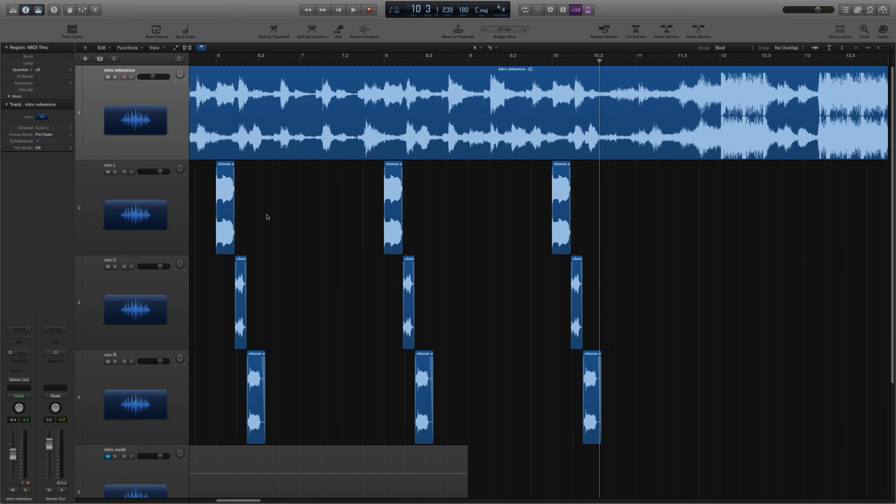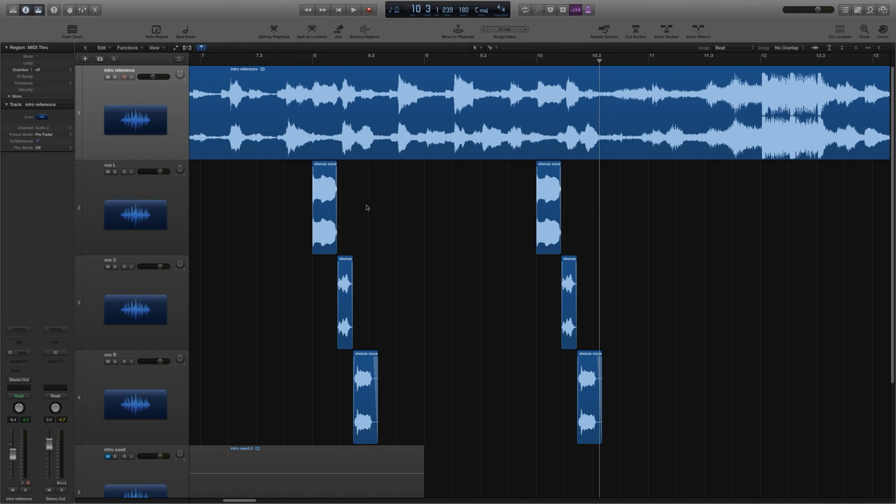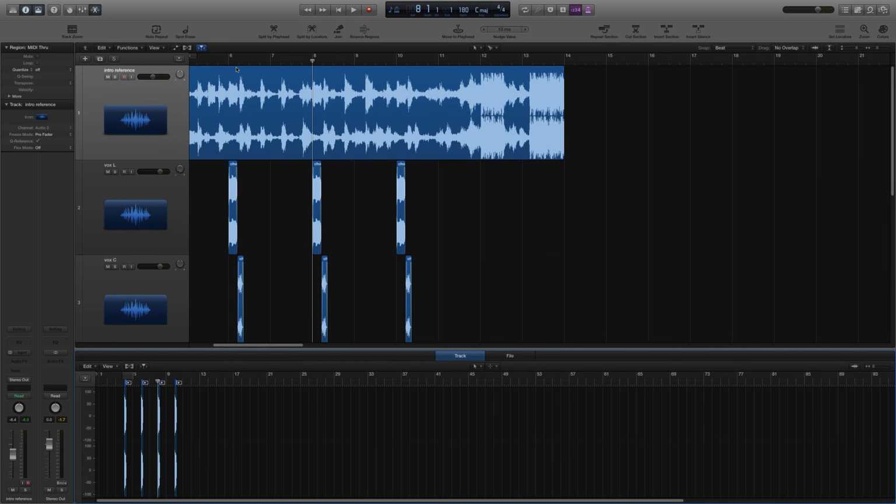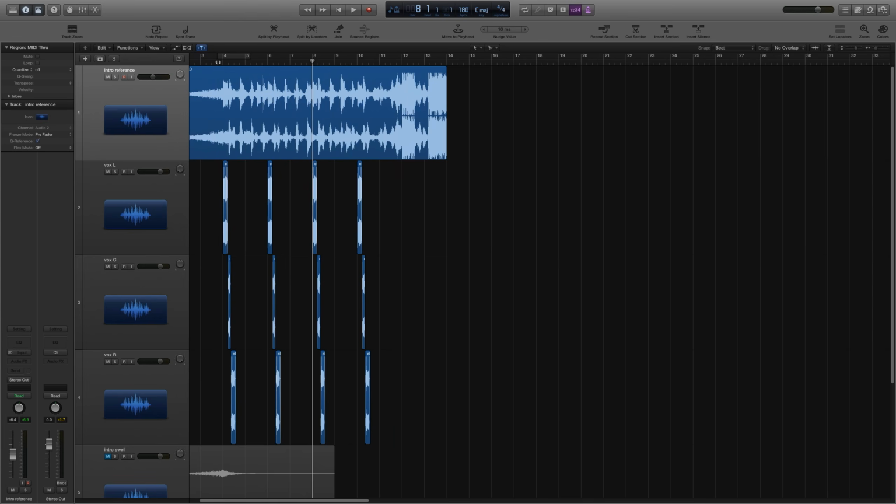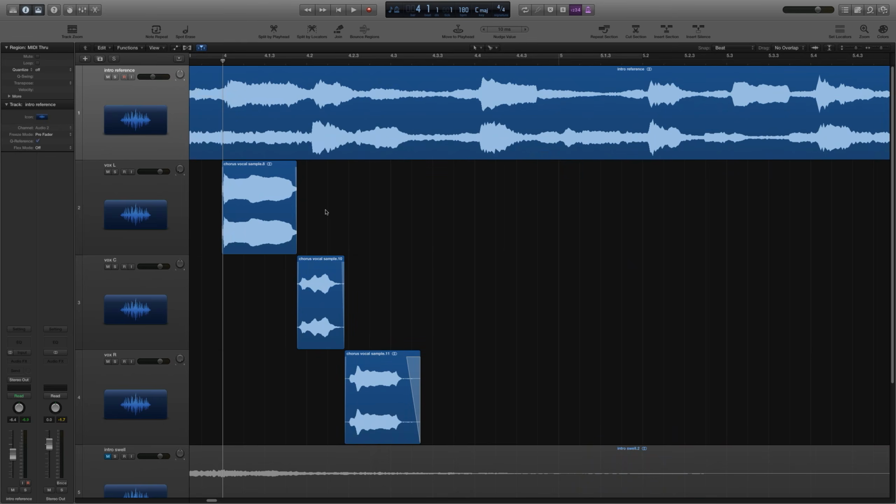So the only thing we really need to do now is those little cut up parts of the front end of the word magical, the ma of magical. So let's listen in for those. Let's go back to bar 4 here. So there's 2 of them here on 4.4 and 5.